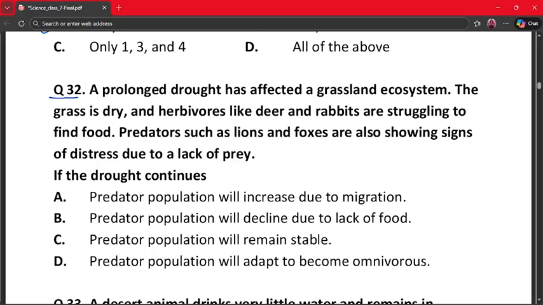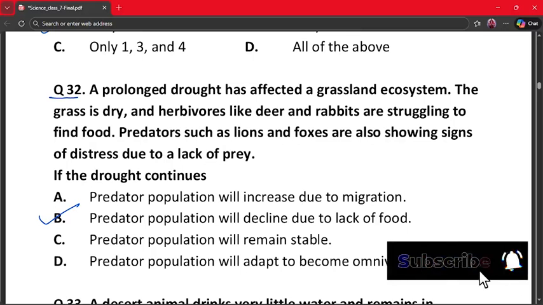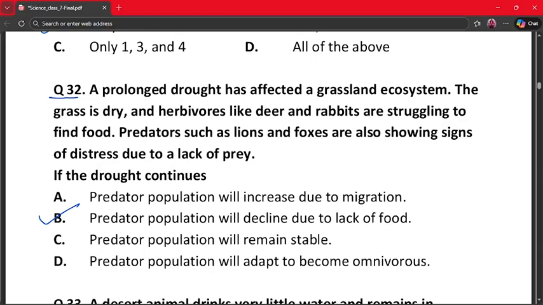Here the correct answer is option number B. Why? Because less prey means less food for predators and the predator population declines. They cannot survive for long term. So option B is the correct answer.